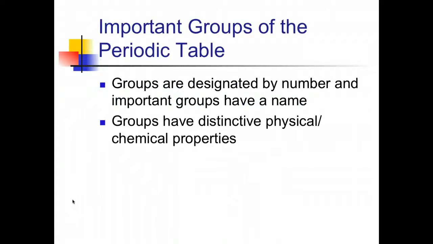Important groups of the periodic table. Groups are designated by number, and important groups have a name. The name is not printed on the periodic table, okay? And these groups have distinctive physical and chemical properties. You're going to need more colored pencils. If you don't have them with you, pause and go get them.